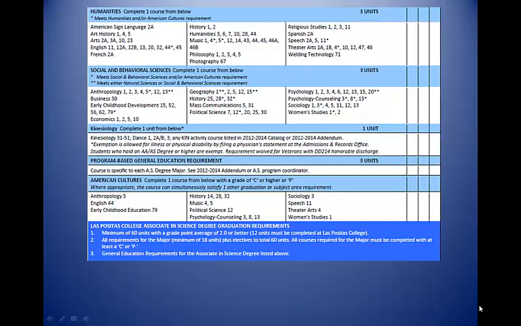This slide is a continuation of the AS GE breadth requirements. Notice all the sections: humanities, social and behavioral sciences, kinesiology, program-based GE, and American cultures. Please note that the American cultures section does not have any units attached to it. This means that the course listed in this section can also be used to satisfy another GE area. For example, one class, Music 4, can be used to satisfy both the humanities and American cultures requirement. Or, in another example, Anthropology 5 can be used to satisfy the social and behavioral sciences and American cultures requirement.